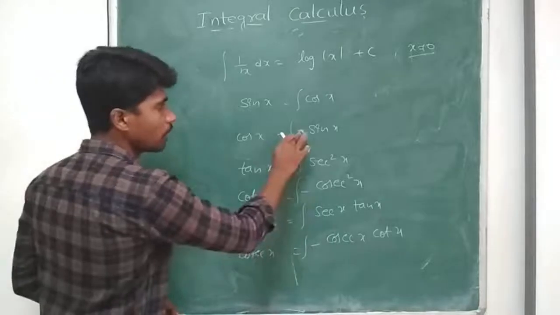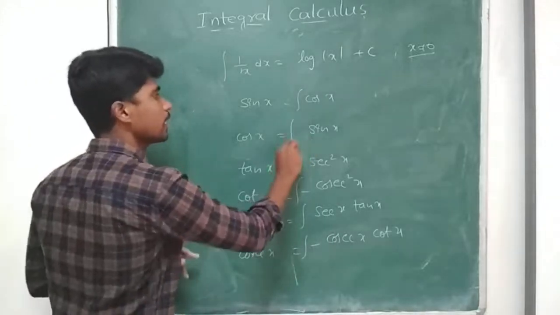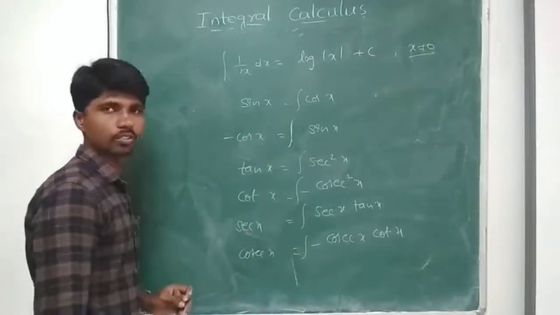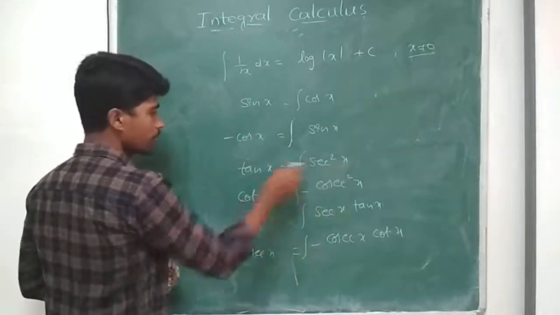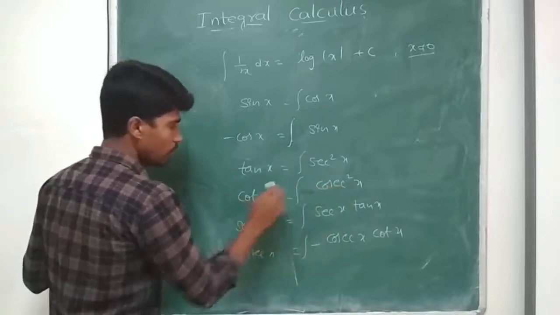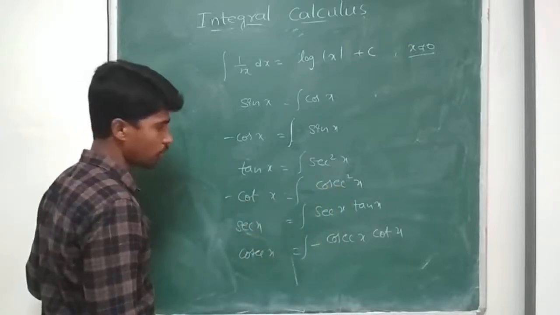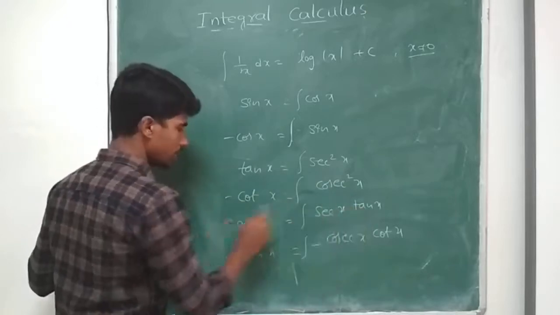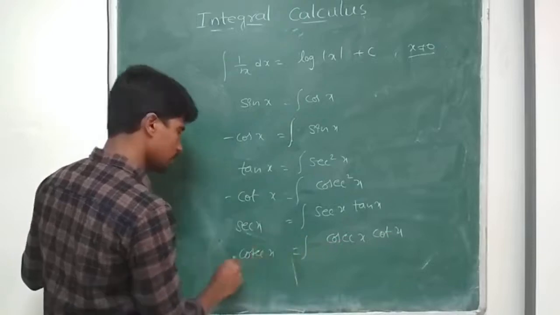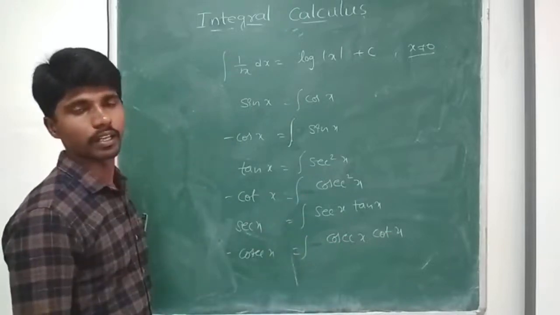Okay. Now I have here minus. So I get integral of sin x as minus cos x. Integral of secant square x is tan x. Integral of minus cosecant square x is cot x, so we can mention it as minus cot x. Integral of secant x into tan x is secant x. Integral of minus cosecant x into cot x is minus cosecant x.